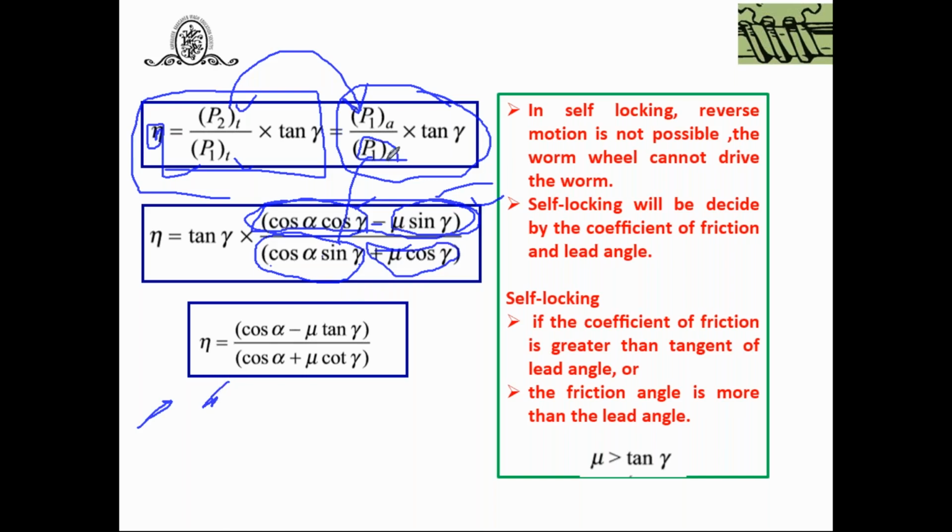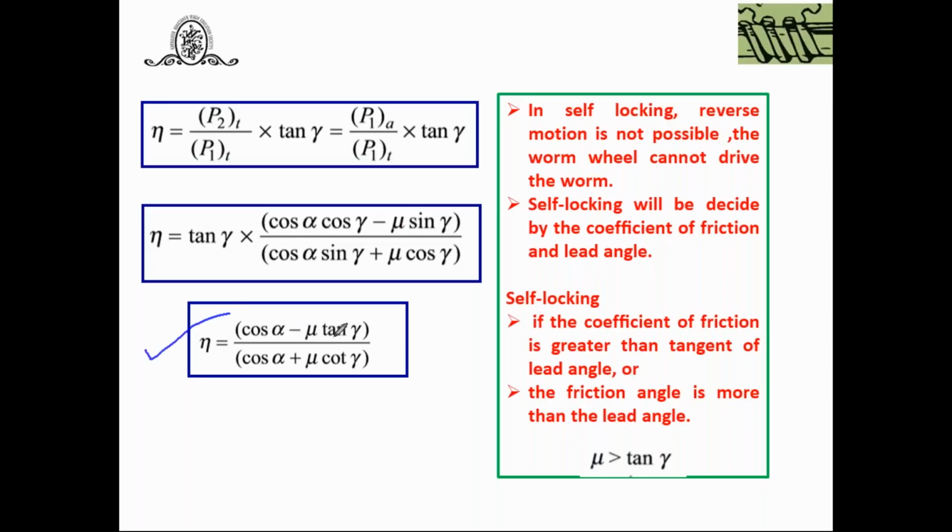Yesterday we have seen this mu cos gamma; it is because of the friction term. You can substitute and solve it again. You can say tan gamma is equal to sin gamma upon cos gamma. Then multiply both the terms, cancel some terms, and at the last you will get this equation. Efficiency of the worm gear drive is equal to cos alpha minus mu tan gamma upon cos alpha plus mu cot gamma.